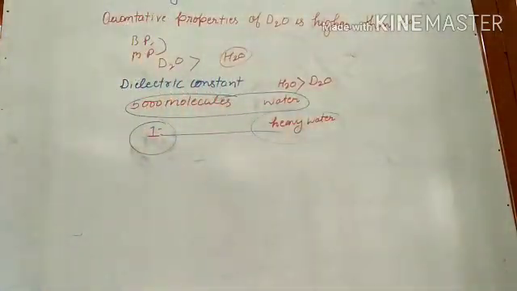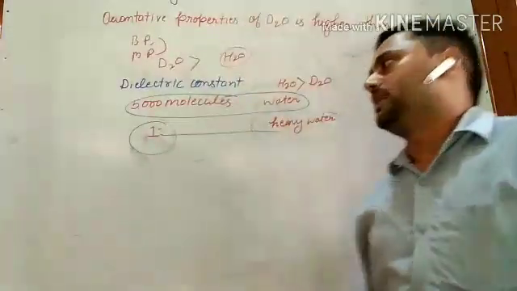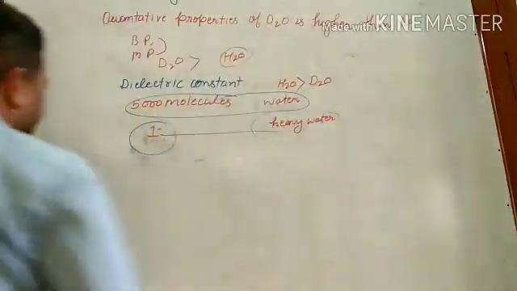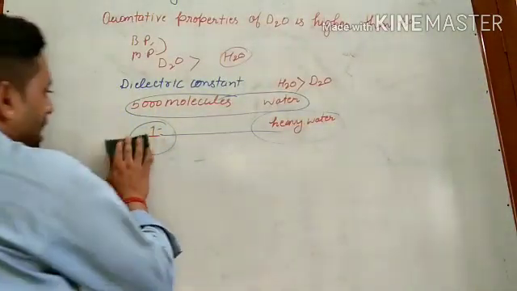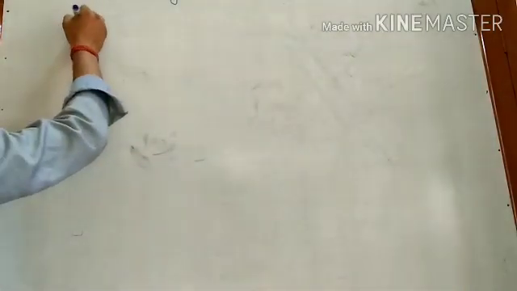Remember this, it is present in a very small quantity. So let us see the preparation of heavy water.